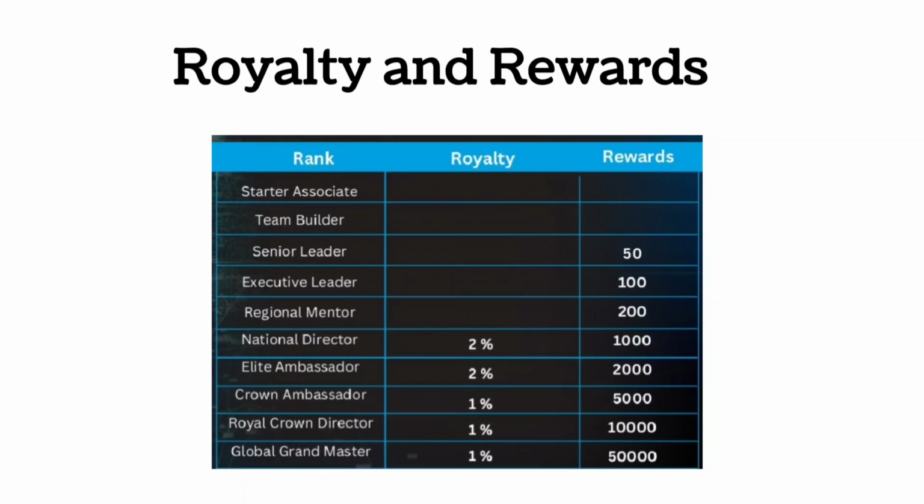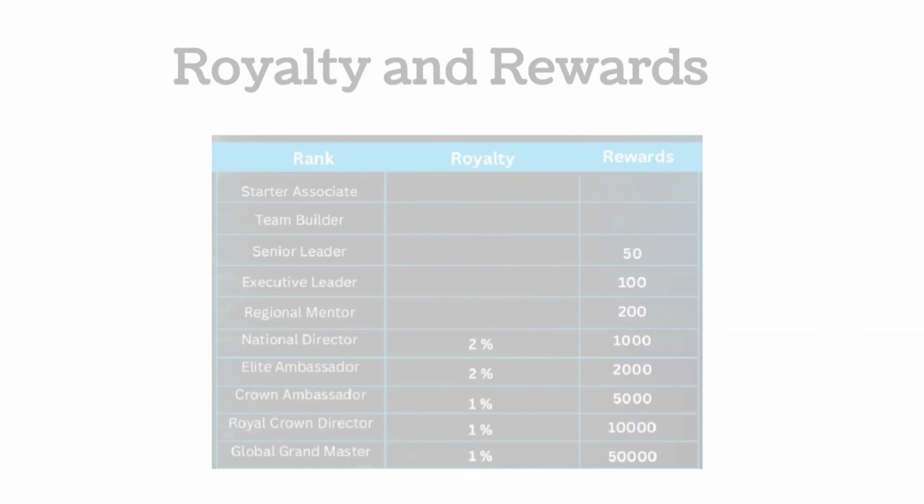At the national director rank, you will receive 2% royalty and $1,000 reward. At the elite ambassador rank, you will receive 2% royalty and $2,000 reward. At the crown ambassador rank, you will receive 1% royalty and $5,000 reward. At the Royal Crown Director rank, you will receive 1% royalty and $10,000 reward. And at the Global Grandmaster rank, you will receive 1% royalty and $50,000 reward.